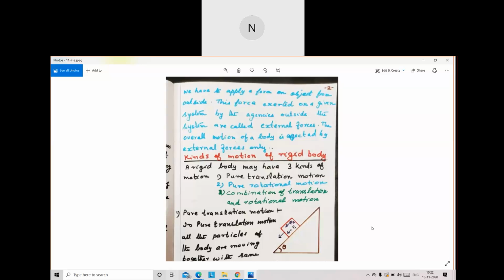Uniform motion. Which motion? Uniform motion means translation. That is what we have studied: motion in a straight line. Along a straight line path when the body moves. When a car moves on a road, it is covering a linear distance. Car is a rigid body. It is moving a linear distance. Such motion is known as translation. That means pure translational motion.